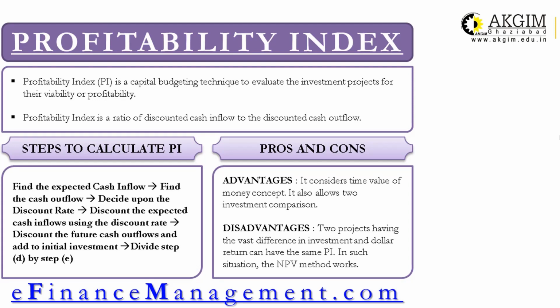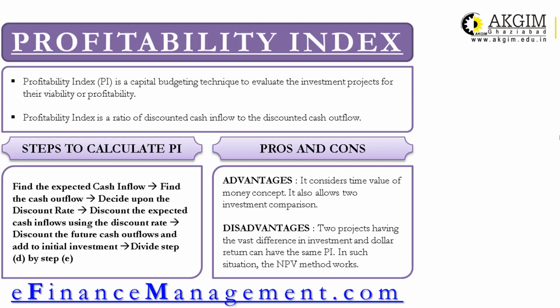Once you calculate NPV, then calculation of PI is very easy, because PI also needs the same values which we are using in NPV. Profitability index is a capital budgeting technique to evaluate investment projects for their viability or profitability. PI is also a technique which is based on the TVM concept. Discounted cash inflow and discounted cash outflow will be taken. How to calculate? It is basically a ratio: discounted cash inflow divided by discounted cash outflow.